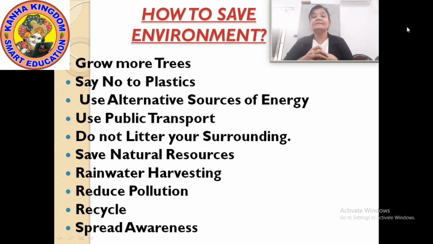Okay. Next is reduce pollution. How can you reduce pollution? Pollution is the major reason for the degradation of the environment. All kinds of pollution, that is land pollution, air pollution, water pollution, are the mediums of ruining. Ruining means spoiling the beautiful earth. So we should stop pollution, or reduce it as much as we can. Noise pollution, water pollution: do not make the water dirty, whether any of the water sources, the river, sea, lake,